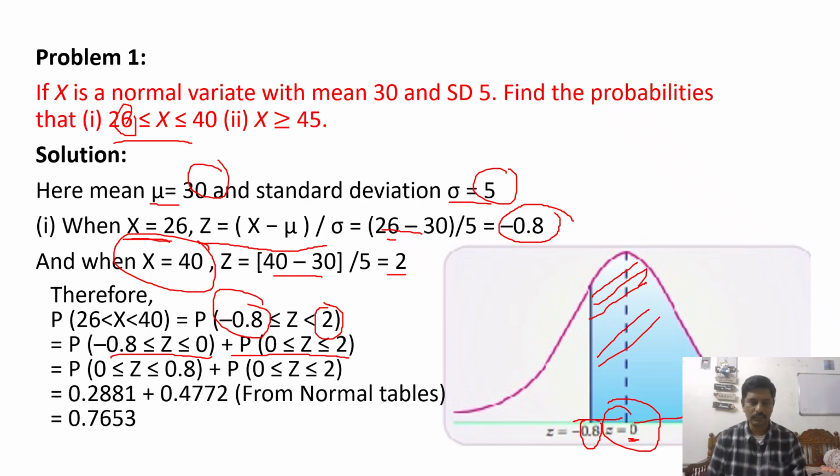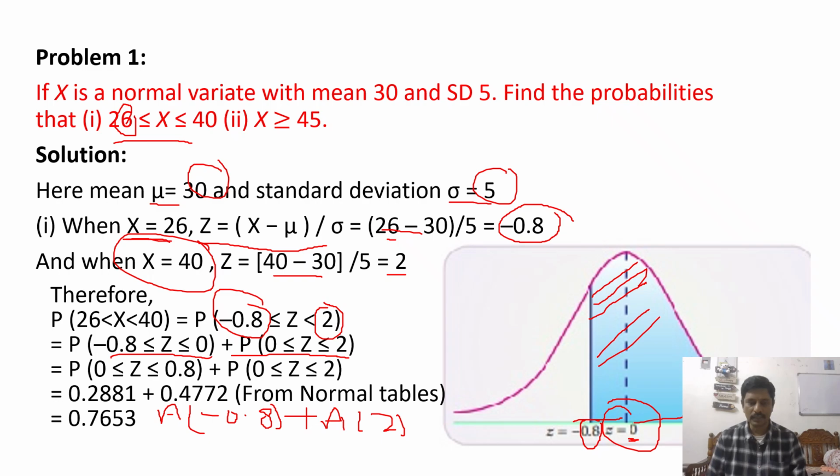This can be represented as area under minus 0.8 plus area under 2, because we are evaluating the total area from minus 0.8 to 2.